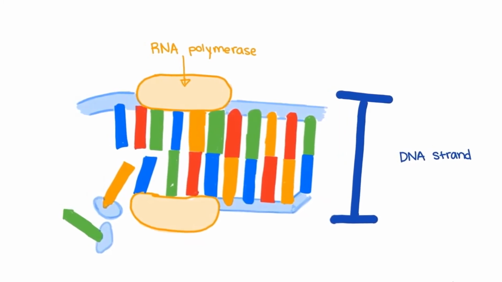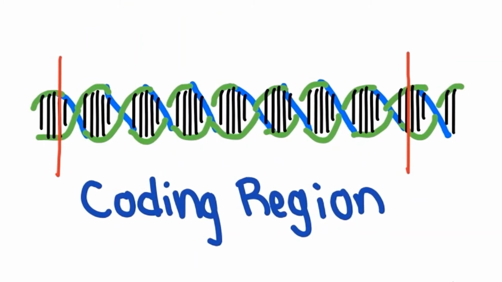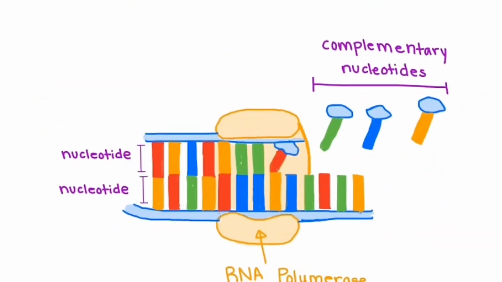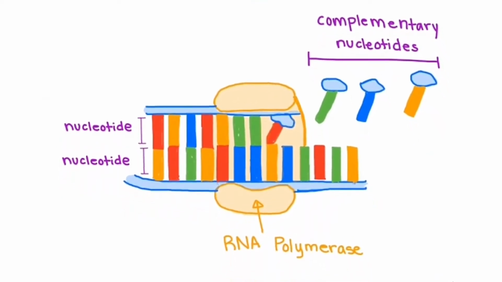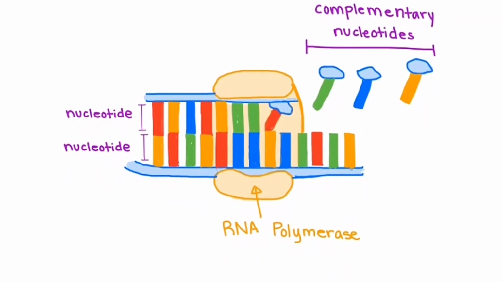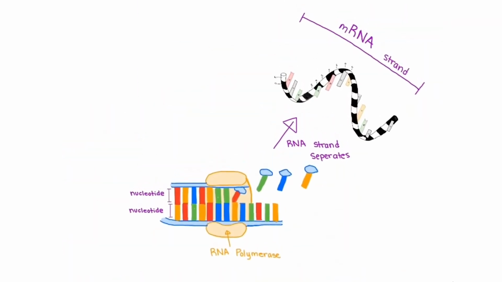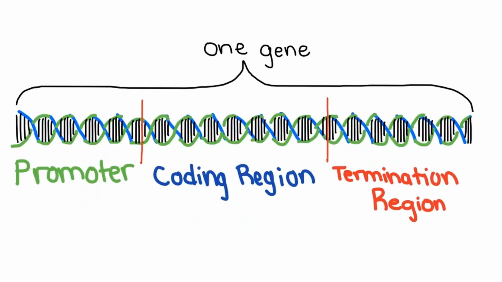This causes the double helix to unwind. In the coding region, RNA polymerase reads a single strand and as a result builds the mRNA copy. By reading each nucleotide of DNA, RNA polymerase bonds to the complementary nucleotide, forming the mRNA strand. Then the newly created copy of RNA nucleotides breaks free from the DNA, and the DNA goes back to its original double helix form.